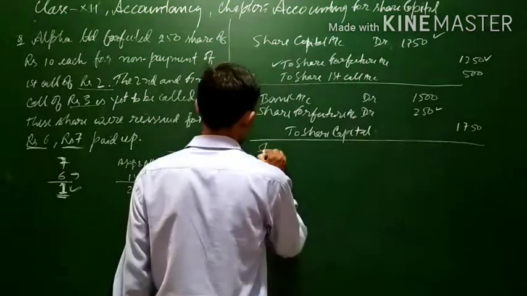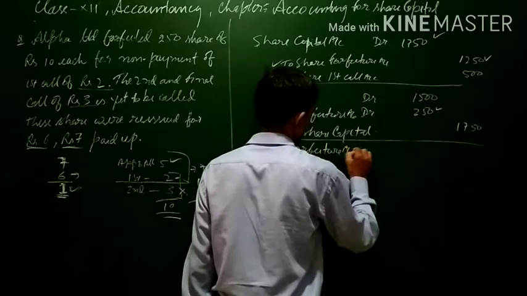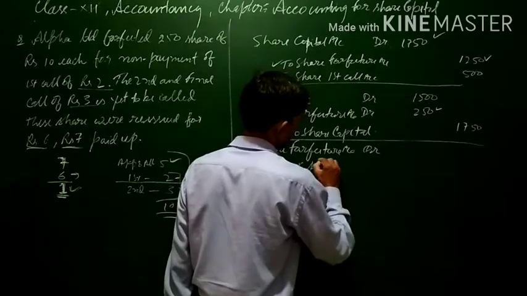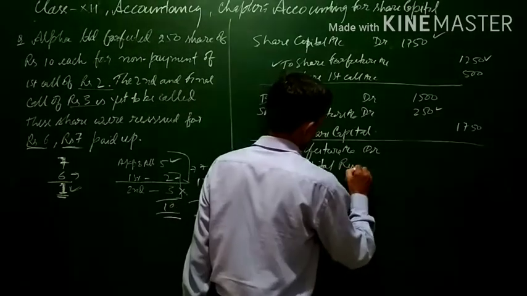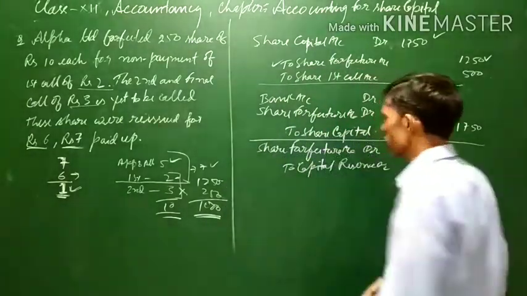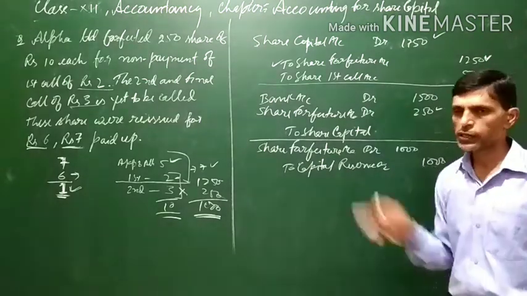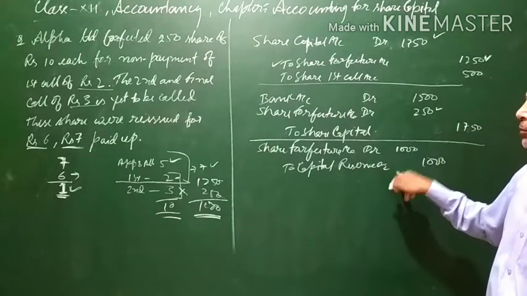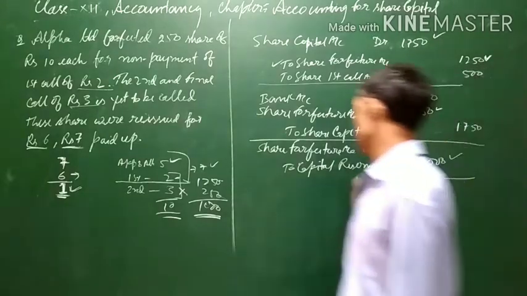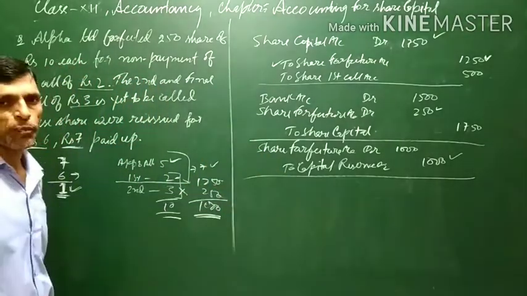The general entry for this will be share forfeiture account debit to capital reserve 1000. Out of 1250, 250 has been used at the time of reissue, and the remaining balance will be transferred to capital reserve because it will be considered as a capital profit. The narration will be: being share forfeiture amount transferred to capital reserve account. This is the general entry.